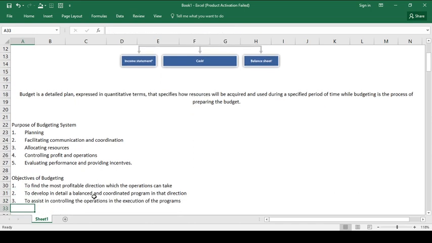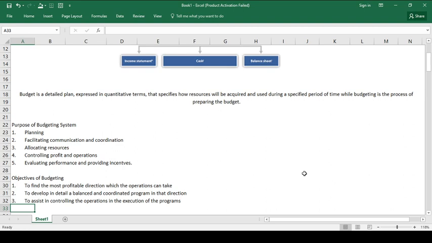Objectives of budgeting is to find the most profitable direction which the operations can take. The second objective of budgeting is to develop in detail a balanced and coordinated program in that direction. And lastly, to assist in controlling the operation in the execution of the programs.